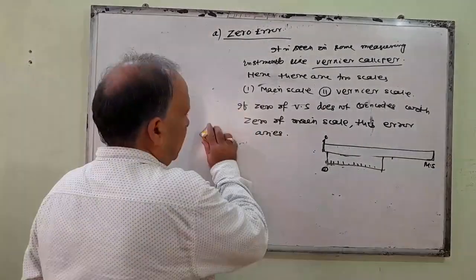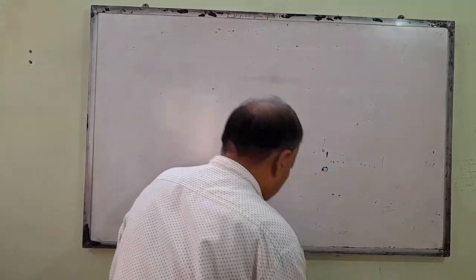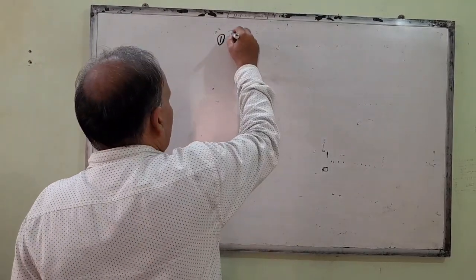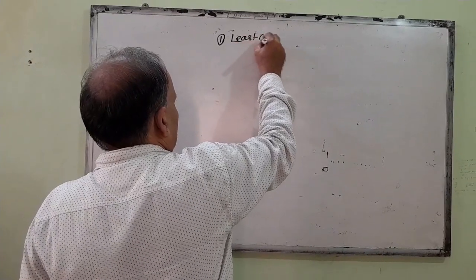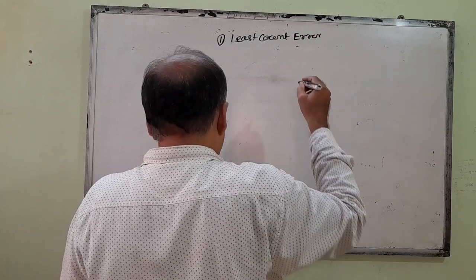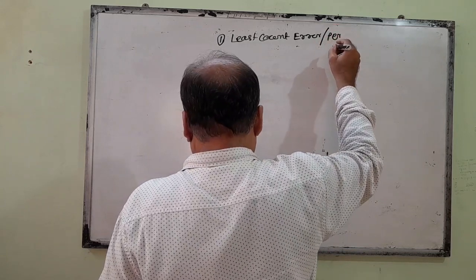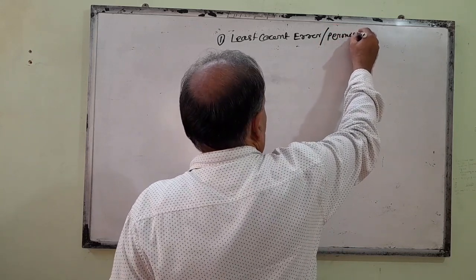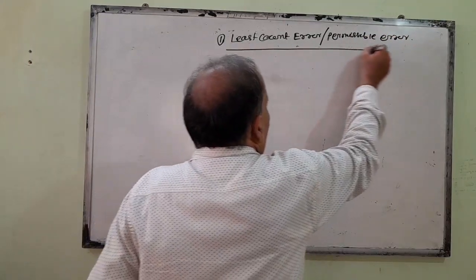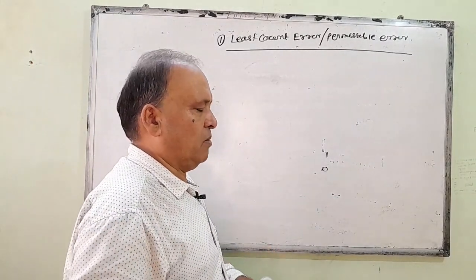Another very important one is the least count error, or we can say permissible error. What do you mean by least count error? First you see what is meant by least count.